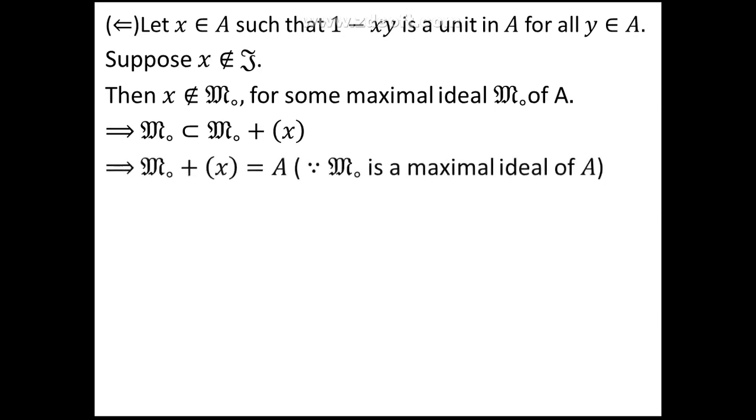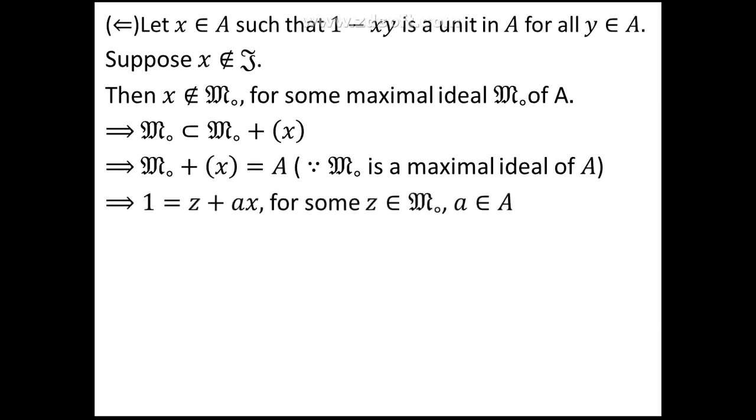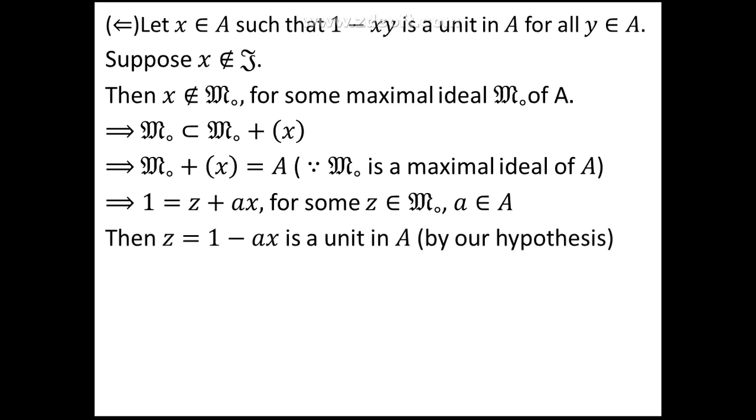But then we would get M naught plus the ideal generated by x is equal to A, since M naught is a maximal ideal of A. Because our ring A contains the identity element, we could represent 1 as a sum of two elements, one taken from M naught and one taken from the ideal generated by x. So we are able to express 1 as z plus ax, where z belongs to M naught and a is any ring element. Now rearranging the terms, we get z is equal to 1 minus ax.